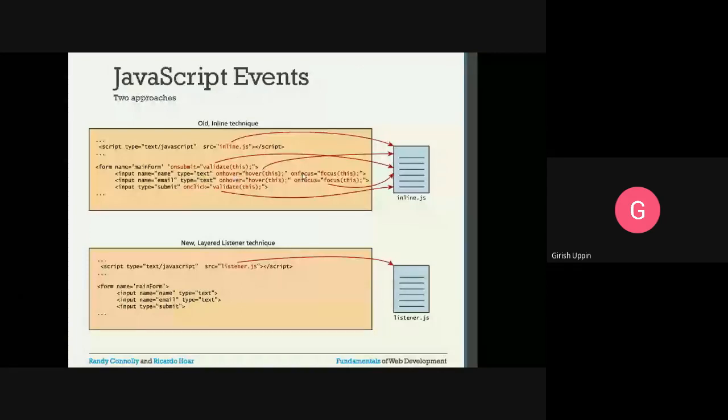And one more input we have, it is a submit button. On click, what we are doing, validate this. So we are doing some kind of a validation. So all these functions are written inside this particular JavaScript.